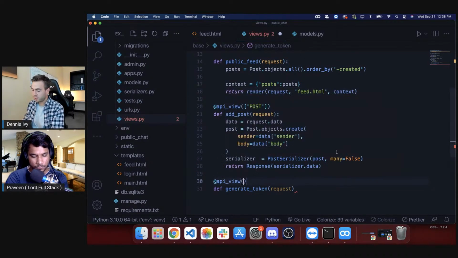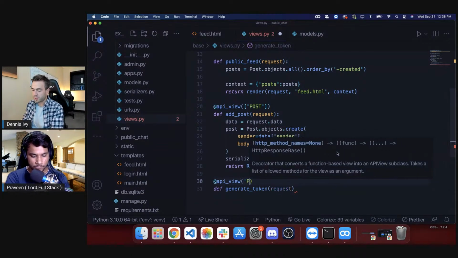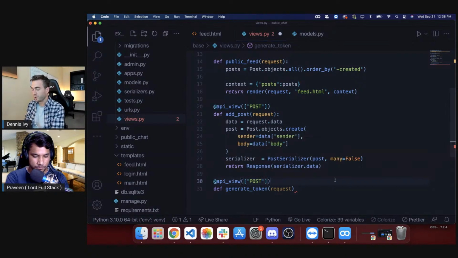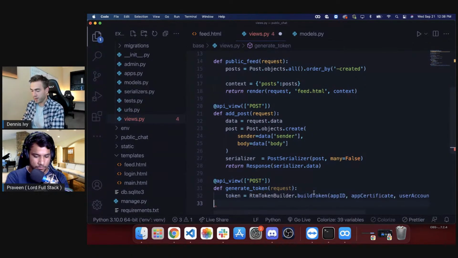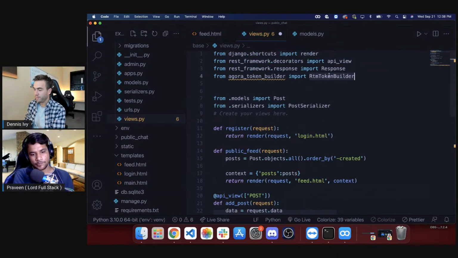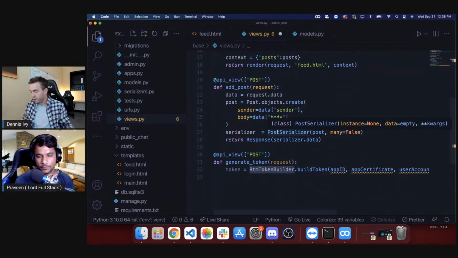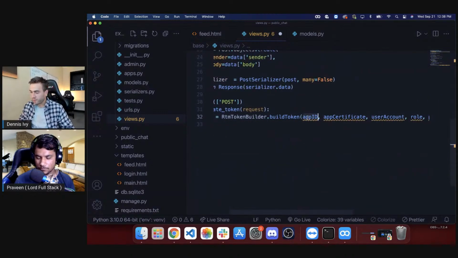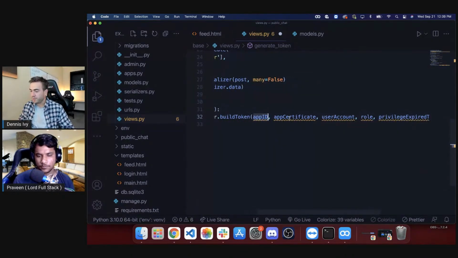We'll make this. Need to do a list here. We'll just use DRF here, our Django REST framework. So we're sending a post request here, I believe. Okay, so we generate the token and we use the RTM token builder. So I imported that. So this function here builds us a token based off of our app ID, app certificate.